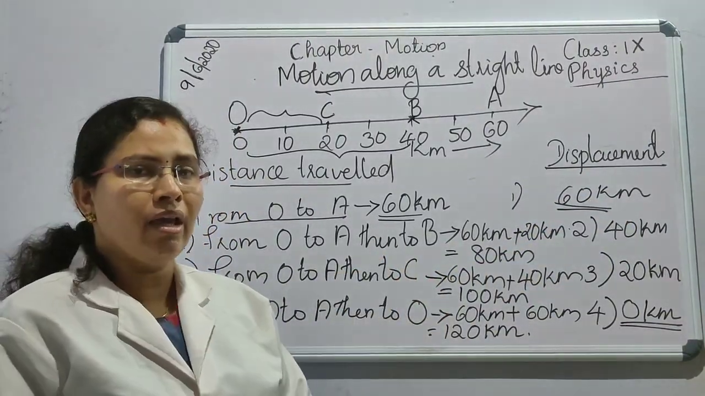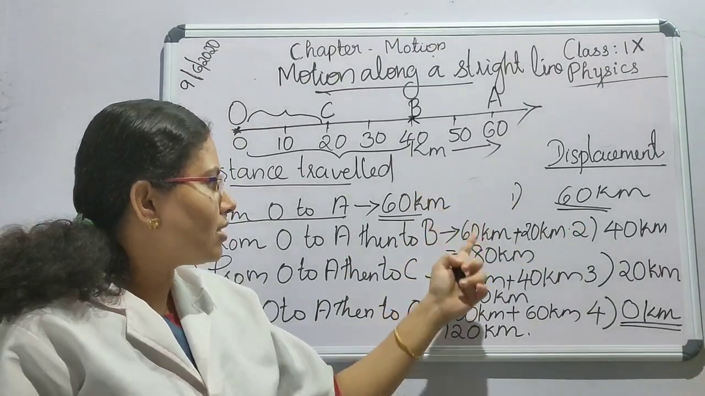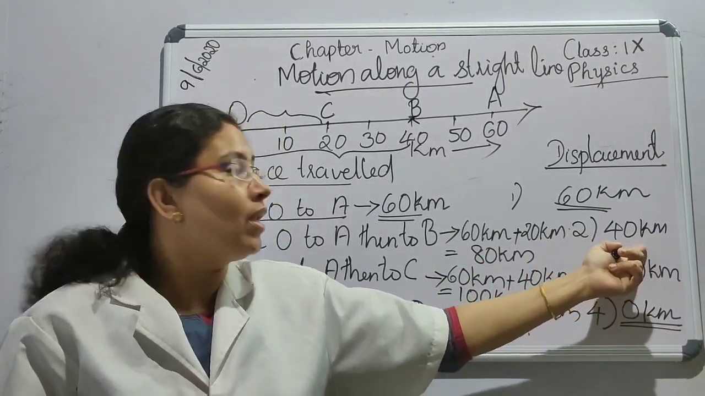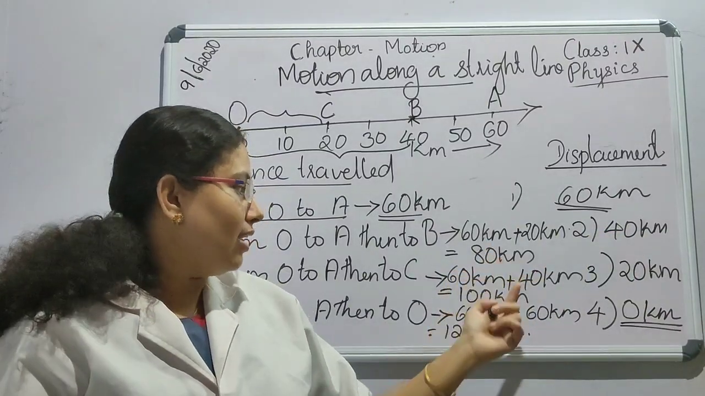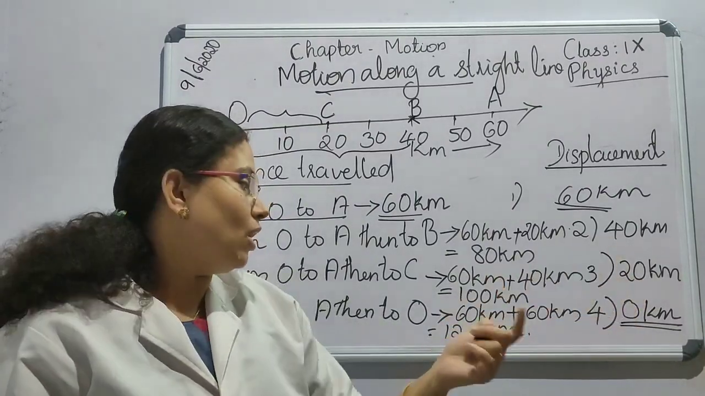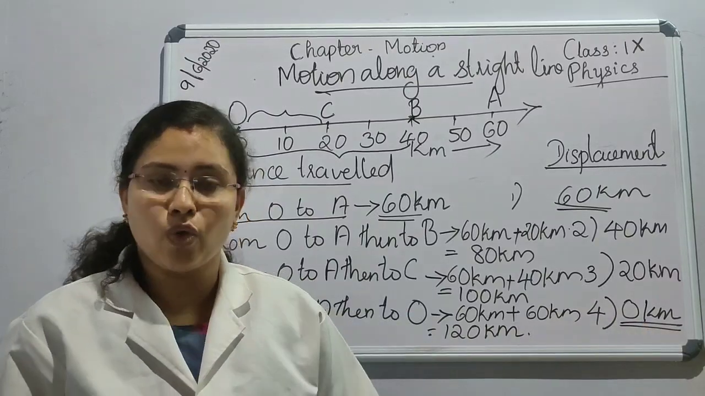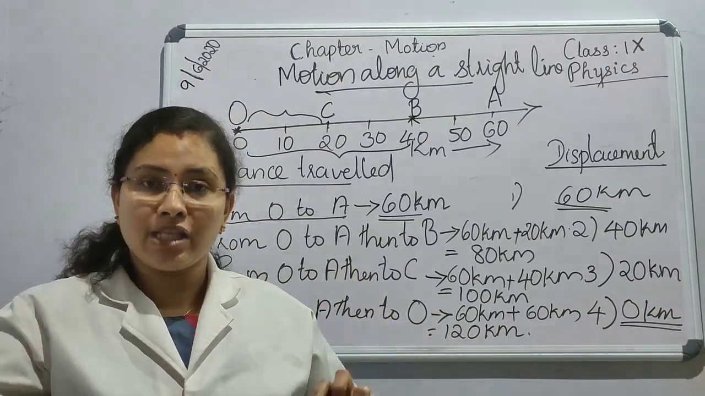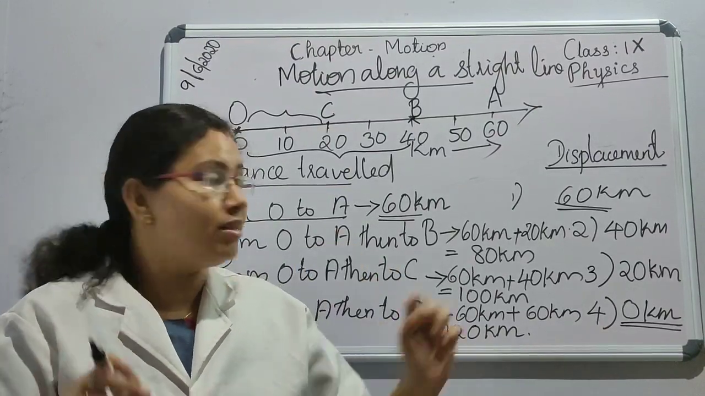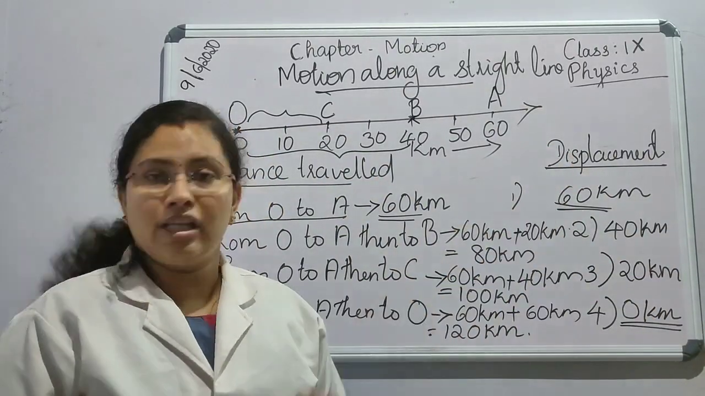And can you say the displacement is more than the distance traveled? In this case, here it is 80 and the displacement is less than, is it? Less than 80. In this case, it is 100 kilometer distance and the displacement is 20 kilometer. In this case, it is 120 kilometer and the displacement is 0 kilometer. So, we cannot say displacement will be more than the distance covered. Always distance covered is either more than or equal to the displacement.